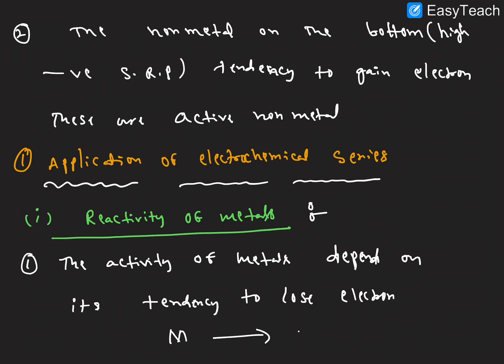A metal is converted into metal n plus ion and gives n electrons, right? So the metals that can easily lose the electron are highly reactive. The electropositive metals have more tendency for electron loss, so those metals have more reactive nature.